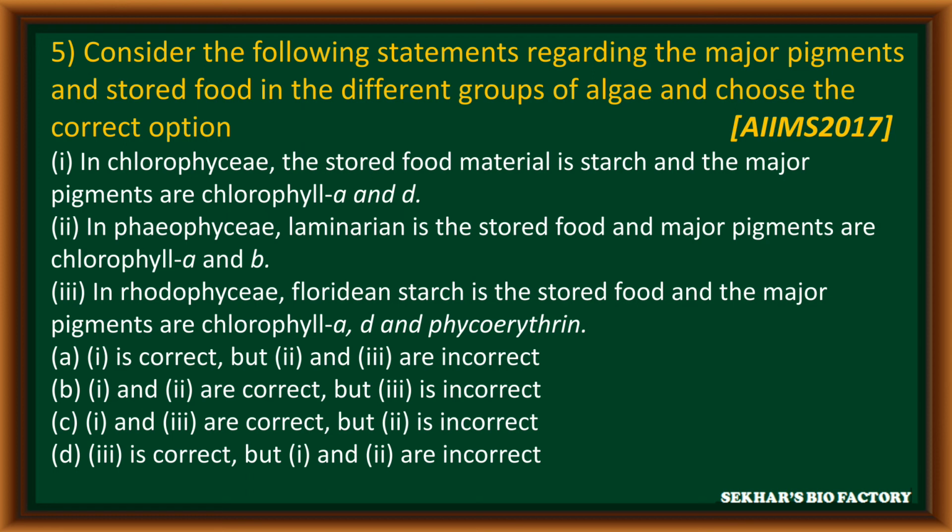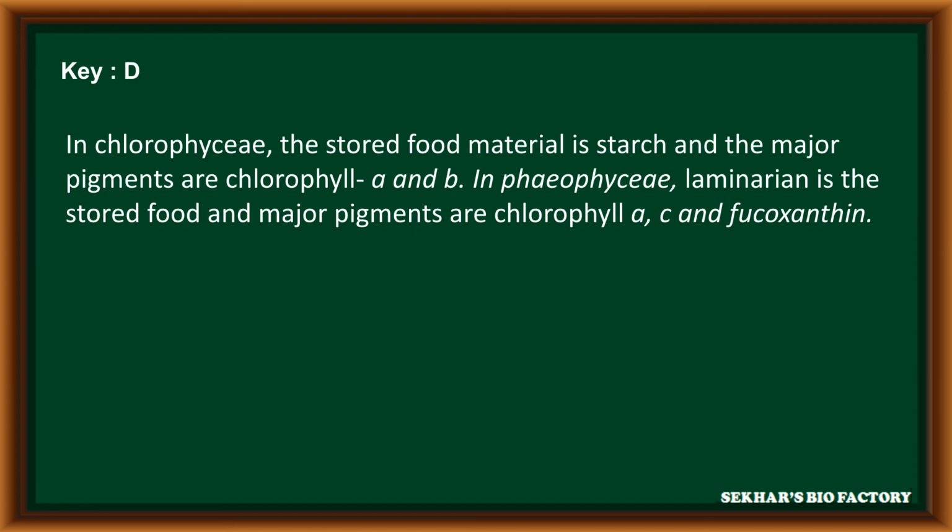The options: Option A, first is correct but 2 and 3 are incorrect. Option B, 1 and 2 are correct but 3 is incorrect. Option C, first and 3 are correct but 2 is incorrect. Option D, third is correct but 1 and 2 are incorrect. The correct answer is option D. Third statement is correct but second and first statements are incorrect. In Chlorophyceae, the stored food material is starch and the major pigments are chlorophyll a and chlorophyll b. In Phaeophyceae, laminarin is the stored food material and pigments are chlorophyll a, chlorophyll c and fucoxanthin.